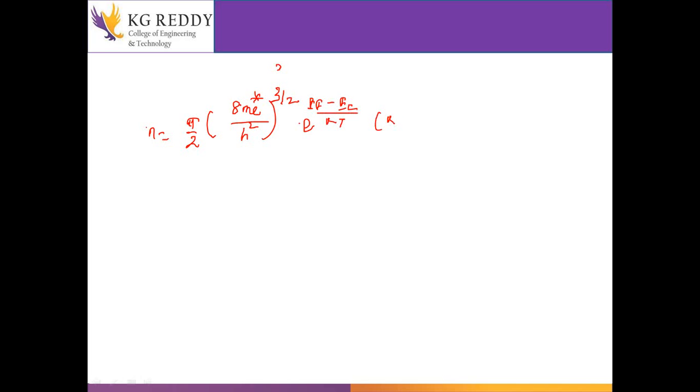Here, (KT) to the power 3 by 2 times the gamma function. The integration value will be (KT) to the power 3 by 2 times square root of pi by 2.